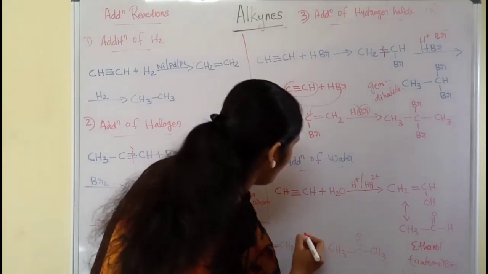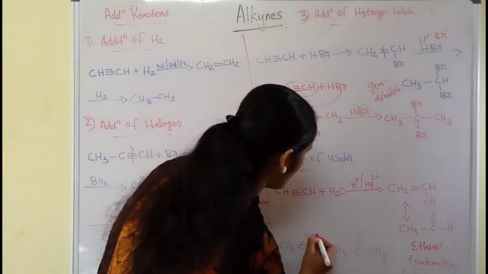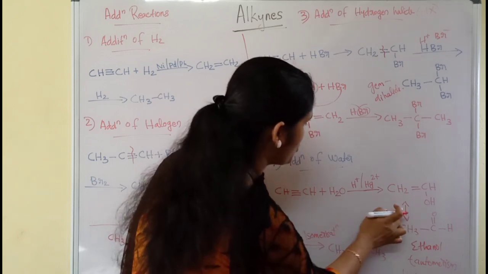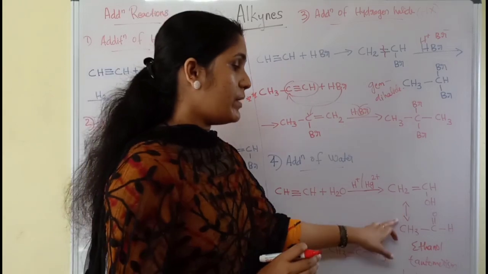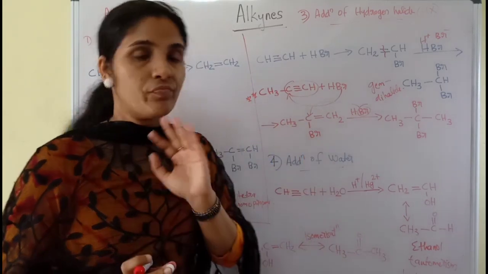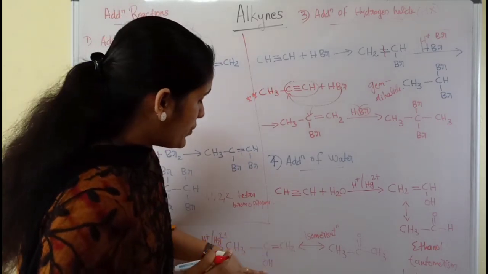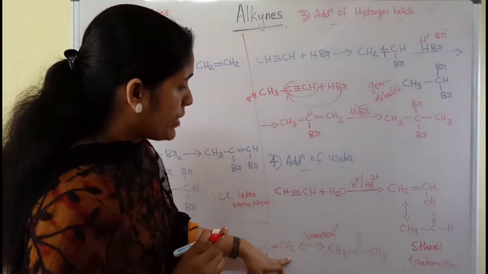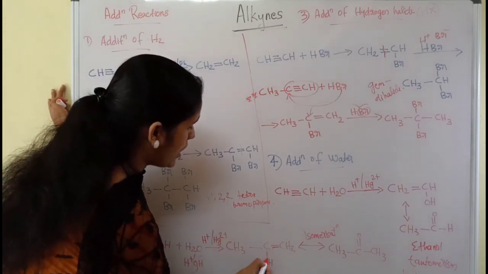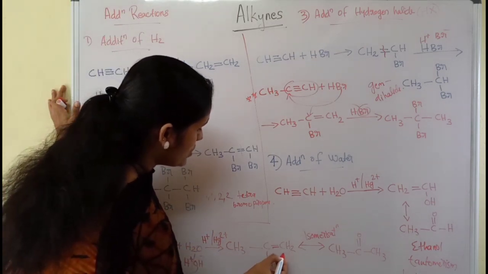So here above the arrow you should write isomerization. Here also, this is a reversible reaction, so you should give a double arrow in this case. Here also you should write isomerization. So this enol will undergo isomerization, and see here CH3, and this hydrogen is transferred to this